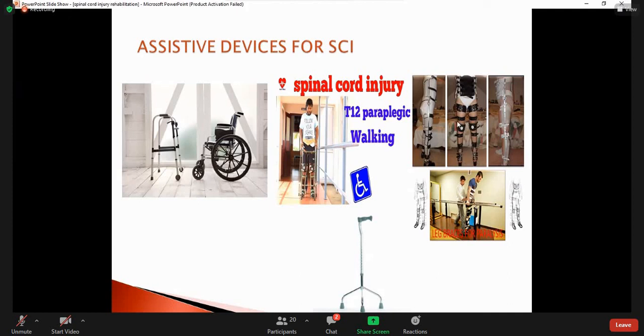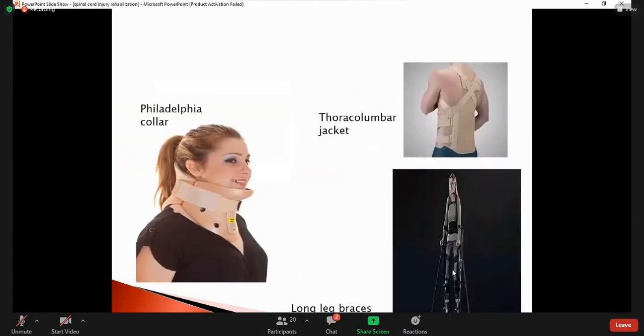Mostly this brace is used in paraplegic patients, where part of the trunk muscles and trunk innervation is there, the trunk movement is there, and I want the patient to stand using the crutches or the walker. So I use these long leg braces.